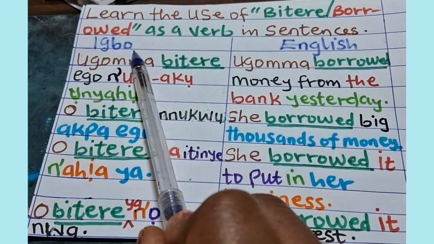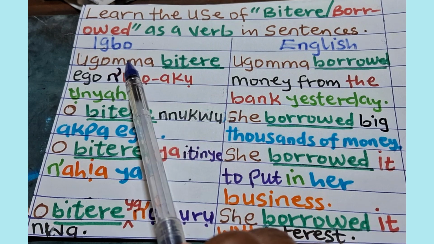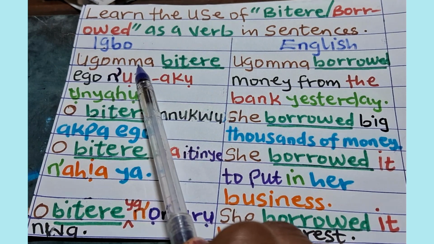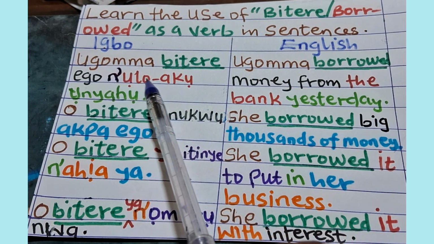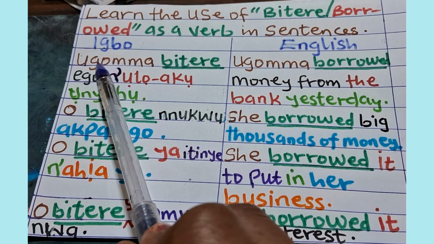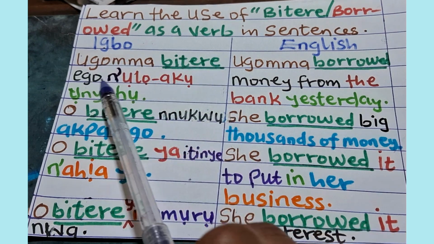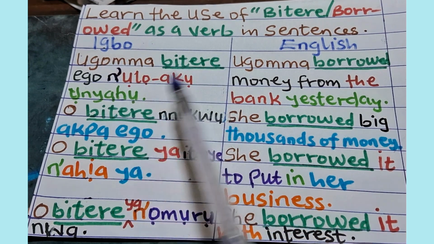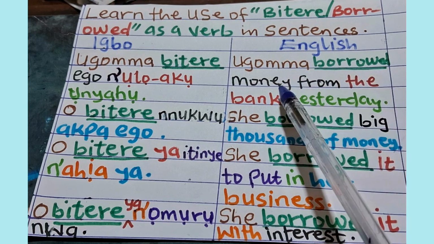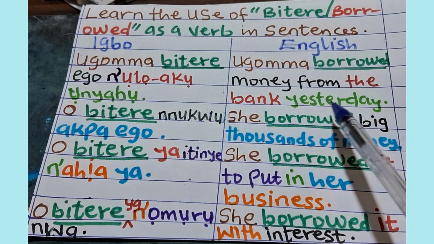Let's start. Igbo, English. The first sentence is Ugomma bitere ego n'ụlọ akụ ụnyaahụ. Ugomma bitere ego n'ụlọ akụ ụnyaahụ, meaning Ugomma borrowed money from the bank yesterday.